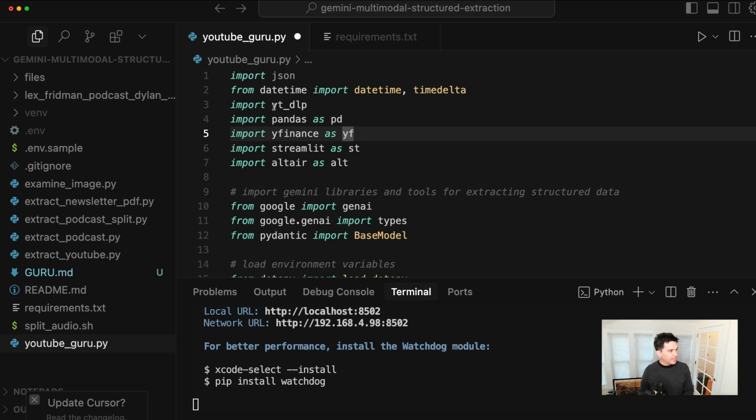So what do we import at the beginning? Well, we need a few things. First of all, we need YTDLP. So this is a YouTube library. And so what I do here is just get the metadata about the YouTube video.